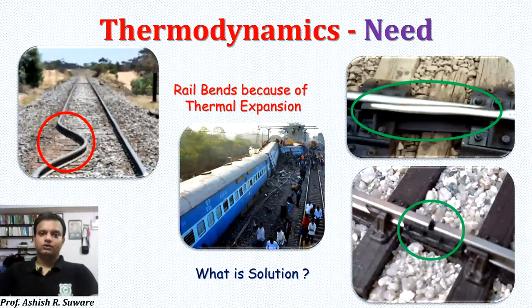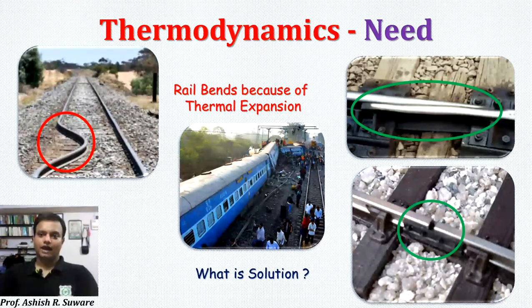Observe here, we are talking about the failure of that rail because of thermal expansion. Thermal means heat is involved. So wherever heat is involved, thermodynamics will be present.